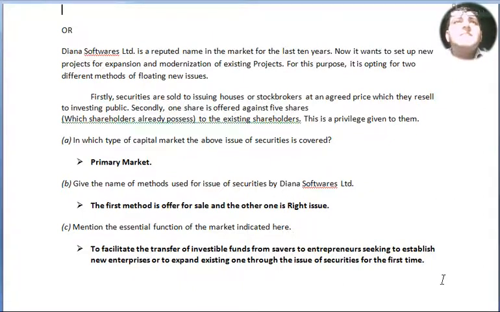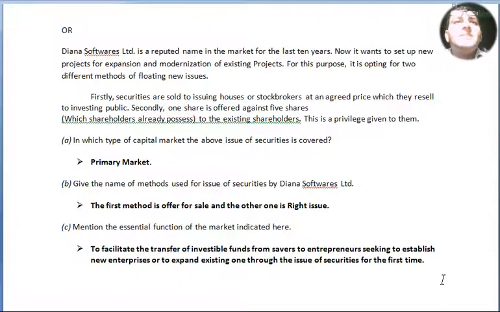Now the questions, I have written questions with answers. The highlighted or the bold ones are the answers. In which type of capital market is the above issue of securities covered? The answer is primary market. Question B. Give the names of methods used for issuing of securities by Diana Software Limited. The first method is offer for sale and the other one is rights issue.